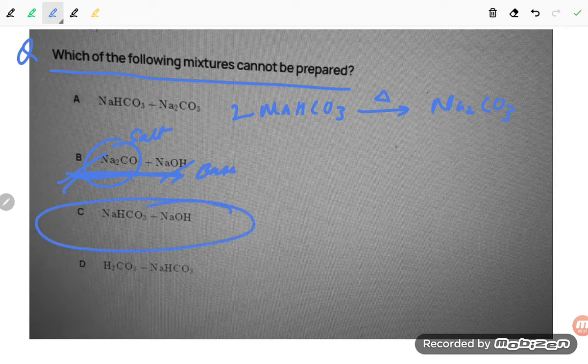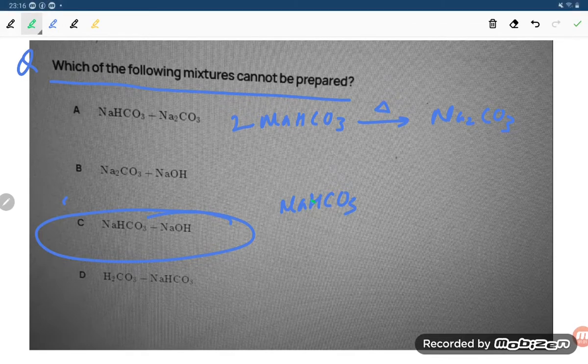Next one, this one, student. This is not possible. Why is this not possible, student? That you can keep in mind. NaHCO3 is having replaceable hydrogen, student. You must be knowing from that chapter, equilibrium chapter, that it is having the replaceable hydrogen. So because of this hydrogen, student, this is acidic, right, student? This is acidic, and NaOH is basic, student. One is acidic, student, and another is basic.